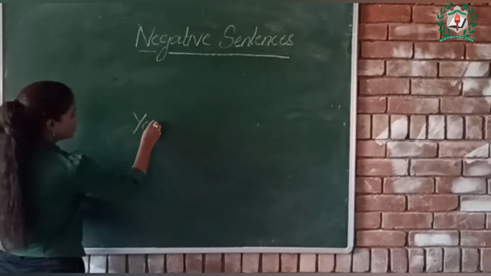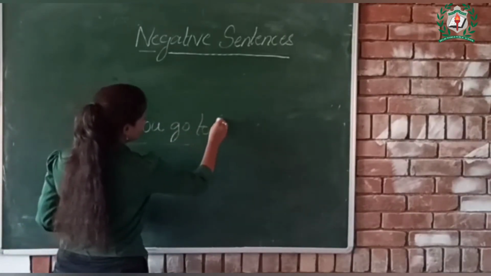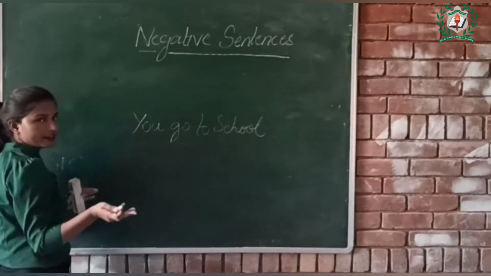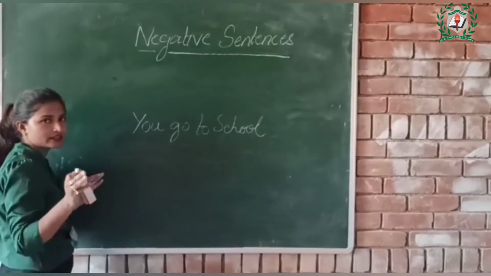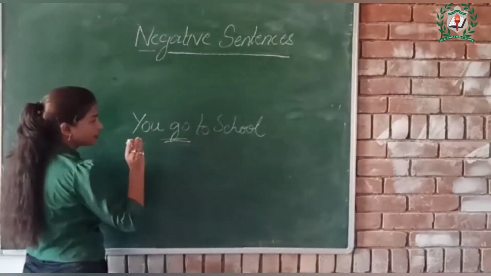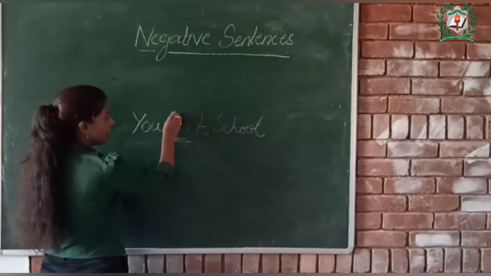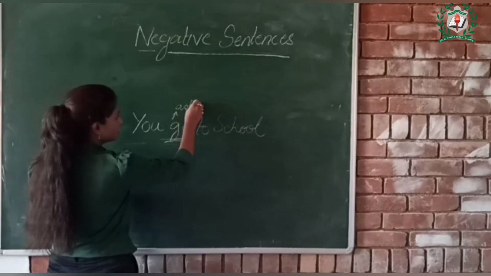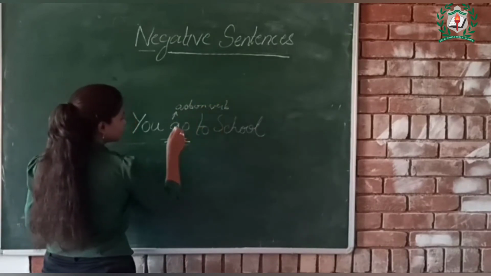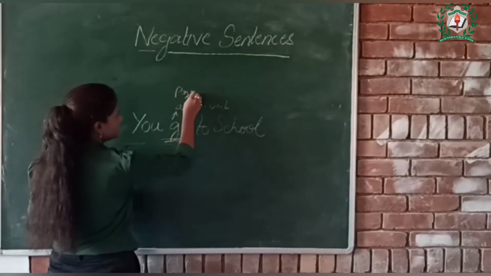So the next one is: you go to school. So children, again no helping verb in the sentence. Now what will you do? Find out the action verb in the sentence. So the action verb is go, and the tense of this verb is present tense.